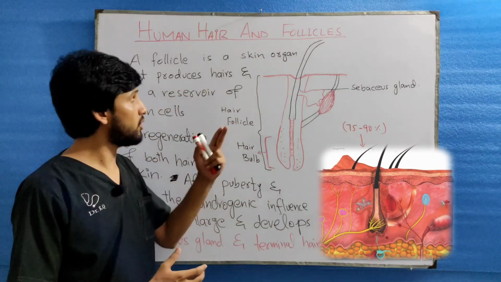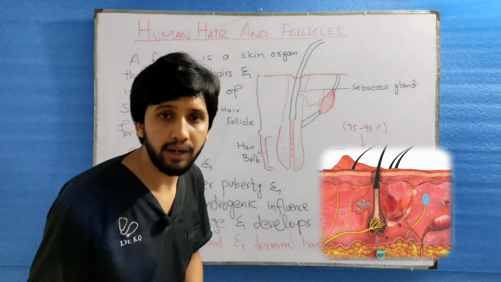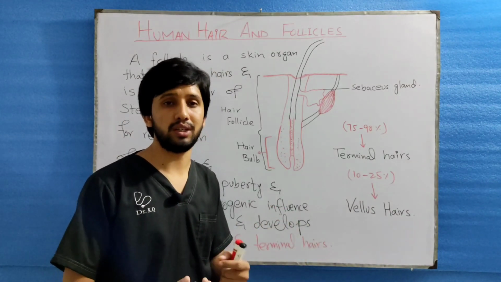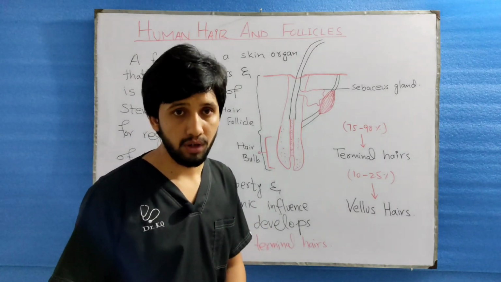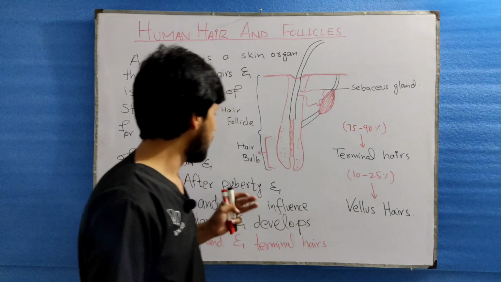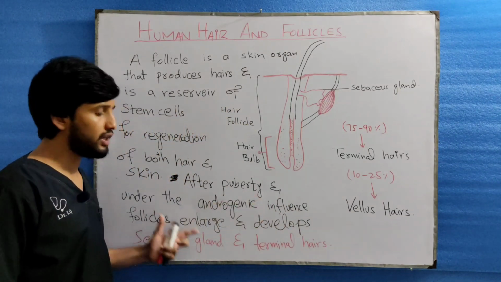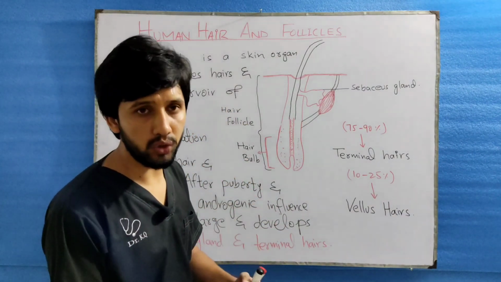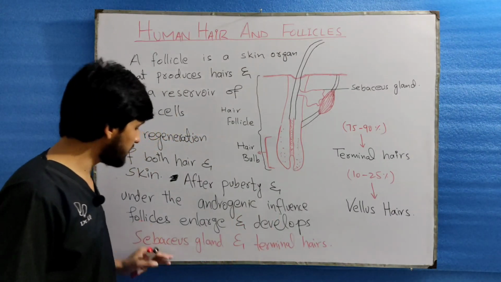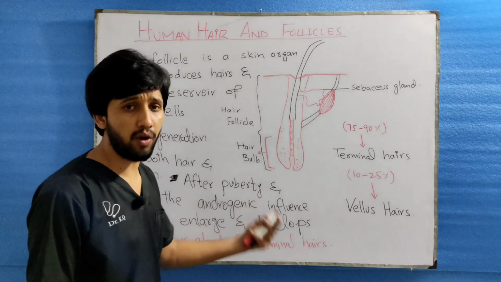So coming to the basic structure, the hair follicle. A follicle is a skin organ that produces the human hair, and it is a reservoir of stem cells for the regeneration of both skin as well as hair. After puberty, changes occur in the body, and under androgenic influence, the follicles enlarge and develop into the hairs as well as the sebaceous glands. So the sebaceous glands and the terminal hairs are formed.